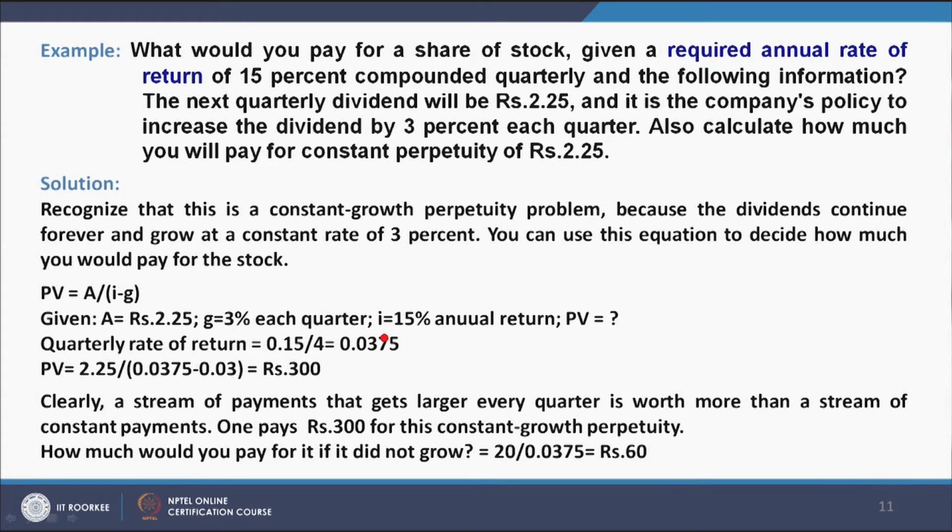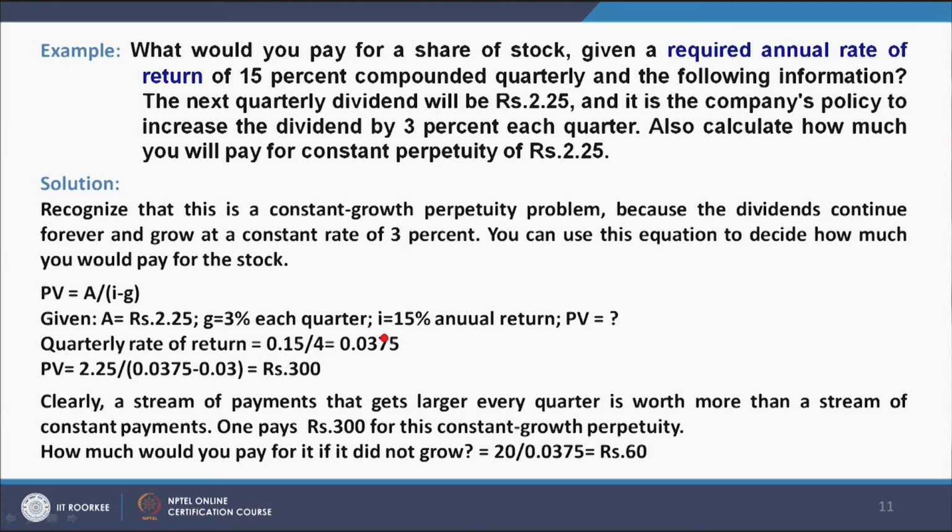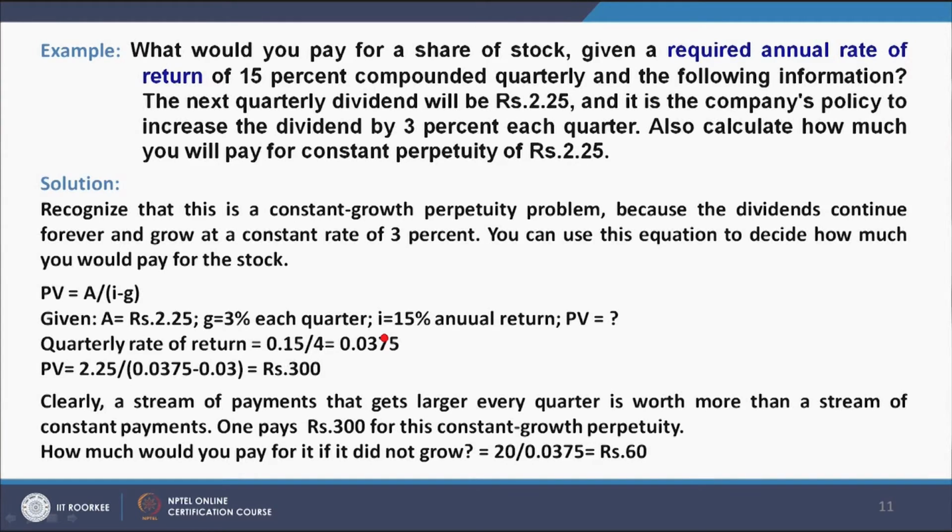Let us take another example. What would you pay for a share of stock given a required annual rate of return of 15% compounded quarterly and the following information? The next quarterly dividend will be rupees 2.25, and it is the company's policy to increase the dividend by 3% each quarter. Also calculate how much you will pay for a constant perpetuity of rupees 2.25. The solution is, recognize that this is a constant growth perpetuity problem because the dividends continue forever and grow at a constant rate of 3%.